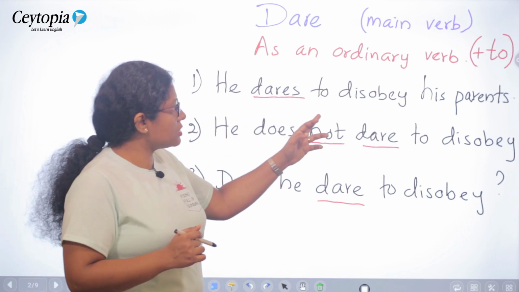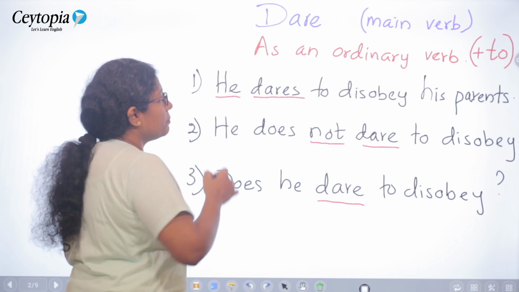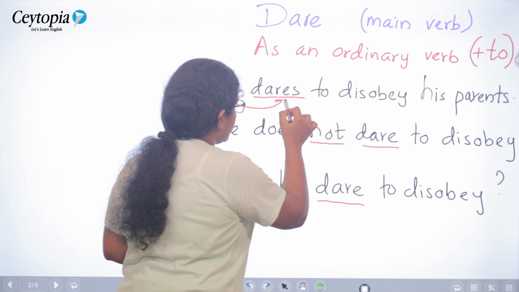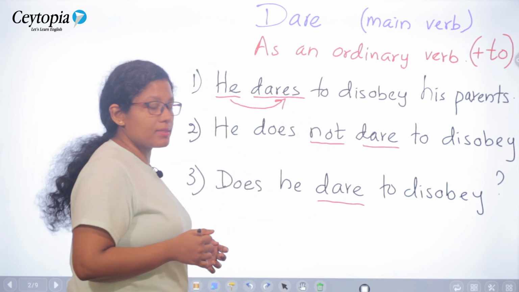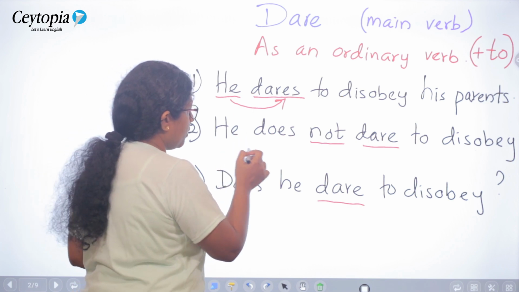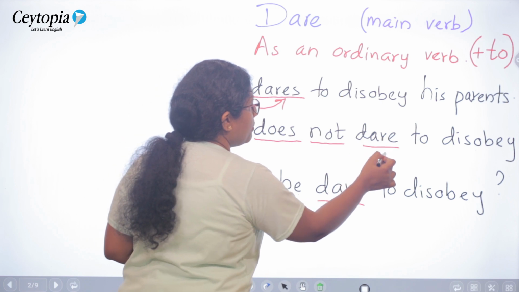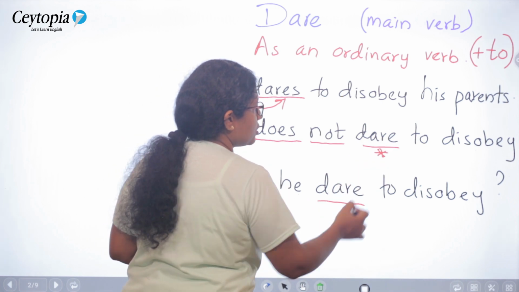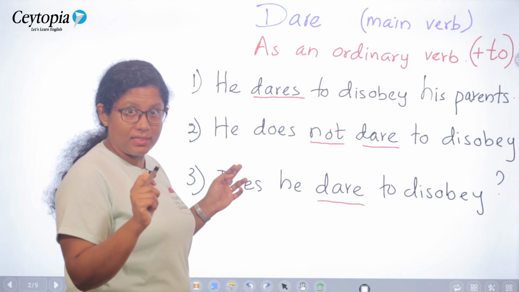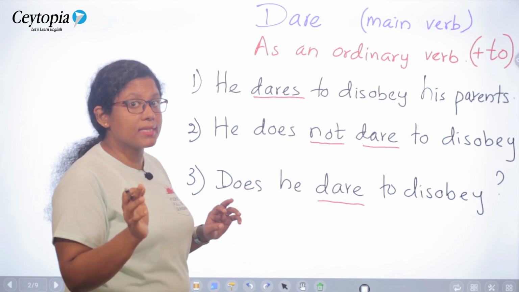He dares to disobey his parents. In this sentence, he is a third person singular subject. Therefore, we have dares. He dares to disobey his parents. In the second example, it is a negative sentence and therefore you have does. He does not dare and the verb dare stays in its original form or the base form. When you write a negative sentence and a question, you need the support of do or does in the present